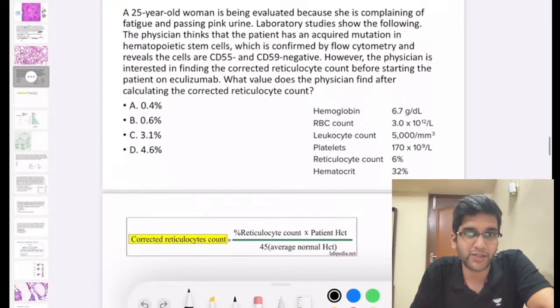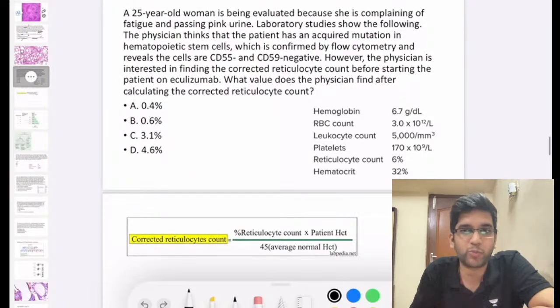25-year-old, good Osmosis. Let's see if it's correct. A 25-year-old woman complaining of pink urine. Lab shows the following findings. The physician thinks that she has an acquired mutation of hematopoietic stem cells. Confirmed by flow cytometry, which reveals CD55 and CD59 negative. So what do you think is the diagnosis?